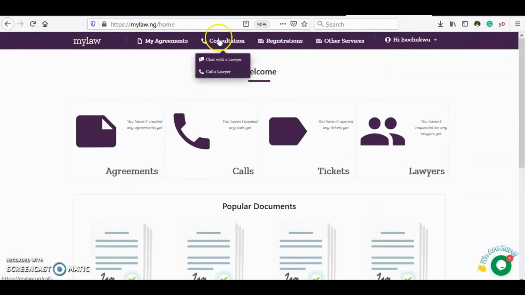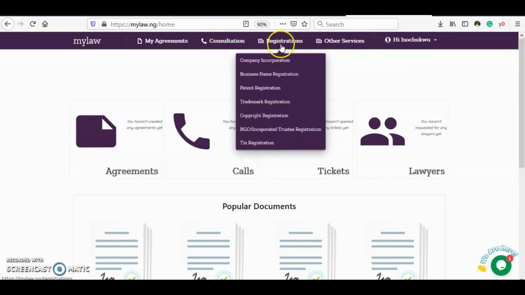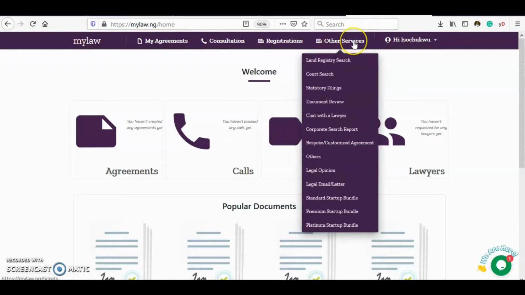For agreement, for consultation, you can either chat with a lawyer or call a lawyer. For registration, you can register your business, your company, your patent, your trademark, your copyright, your incorporated trustee or NGO, or you can procure your tax identification number. For the other services we offer on the platform, you can click Other Services to access our range of services.